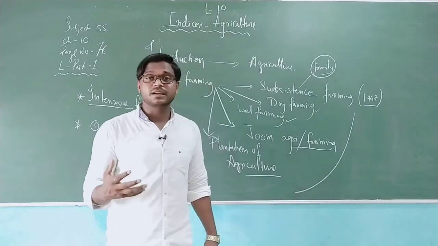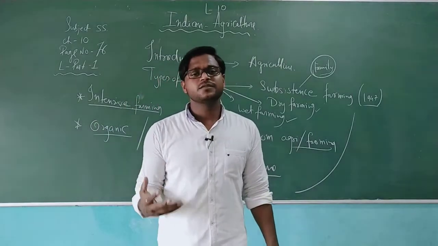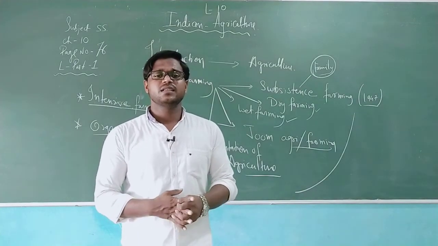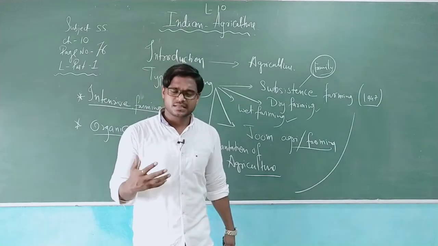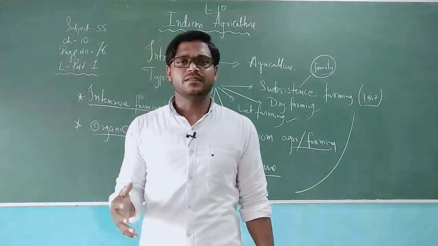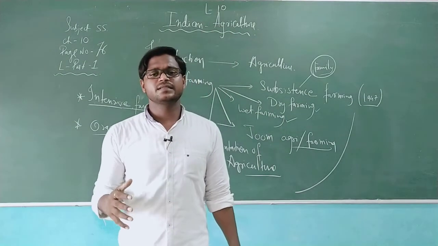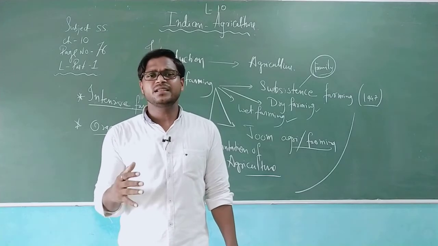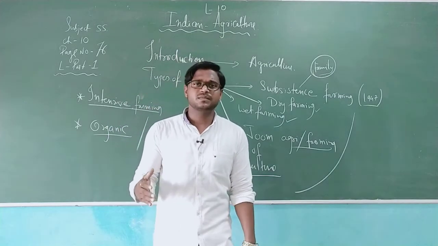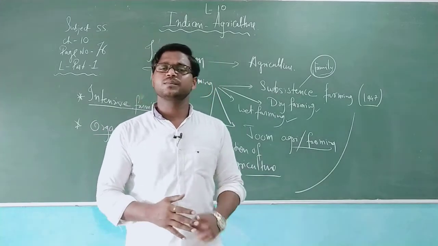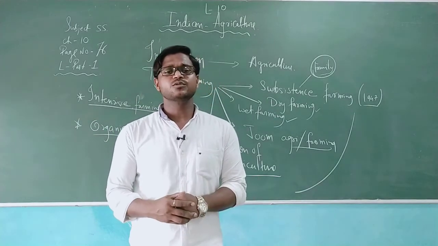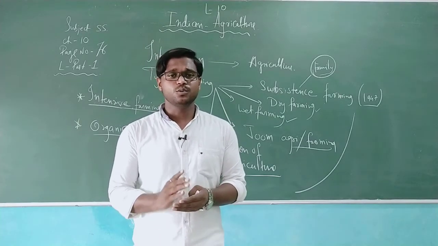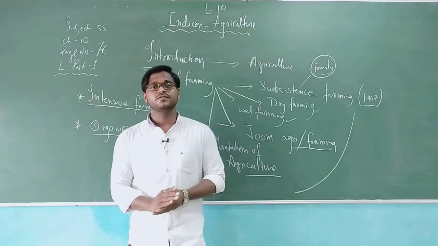It needs a warm temperature to get proper quality, and even with less than 100 centimeters of rainfall, it can be seen growing here. Now this is not all, my dear students. Wheat and paddy are grown in almost all areas, but wheat is grown maximum in areas like Punjab, Haryana, and Uttar Pradesh. Wheat is cultivated mostly in Punjab, Haryana, and western Uttar Pradesh, and these states contribute about two-thirds of the total national wheat production.